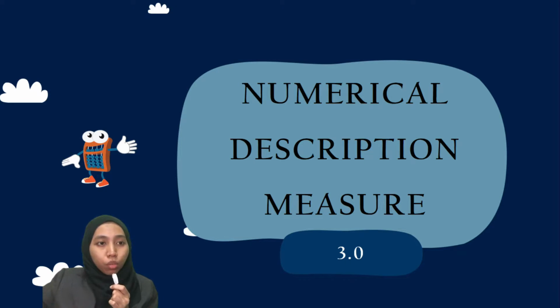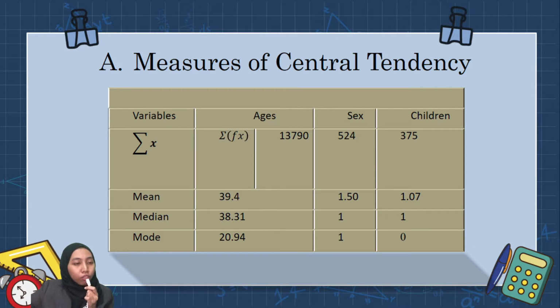I would like to present topic number 3, which is numerical descriptive measures. There are 3 measures that we need to find out, which are measure of central tendency, measure of position, and measure of variation. For the first one, to find the measure of central tendency, we need to calculate the mean, mode, and median for insured age, insured gender, and also insured children.